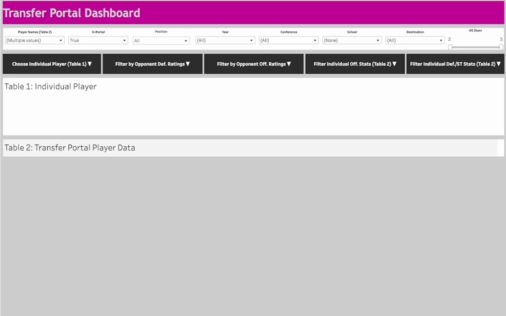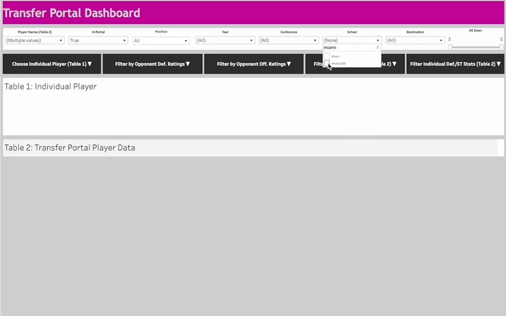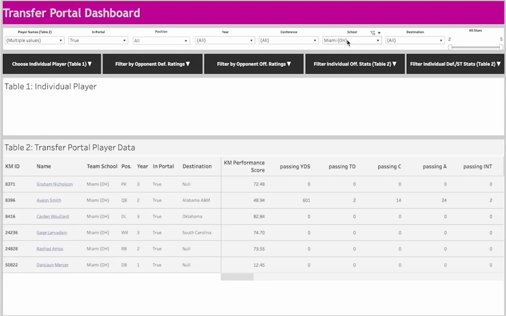So we want to start by finding impact players that the teams will be losing via graduation or to the portal and find a way to replace those players. So the team that we're going to look at is Miami, Ohio. Miami, Ohio had a strong senior class. They also had 3 impact players who entered the transfer portal.